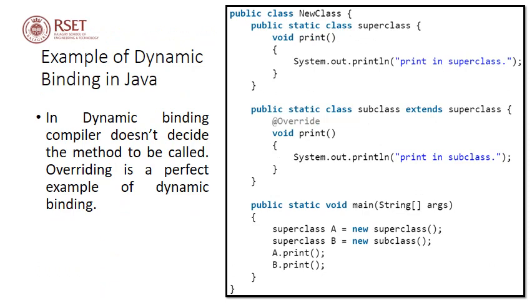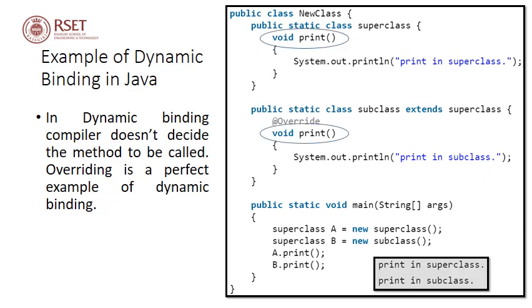Now we will see an example of dynamic binding in Java. In dynamic binding, the compiler doesn't decide the method to be called. Overriding is a perfect example of dynamic binding. The program code given here is exactly the same as the one we have seen previously, except that the print methods in the superclass and subclass are no longer static. If you notice, both of them do not have the static keyword preceding them. Within the main function, again we are creating two objects, object a for the superclass and object b for the subclass with the references of the superclass.